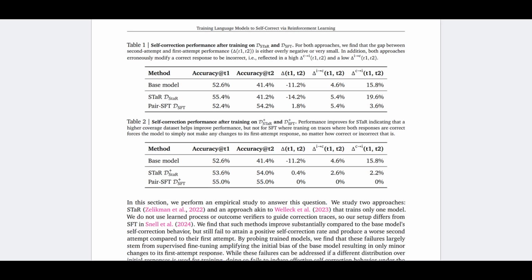So as you can see, the base model's performance on the first round is similar to the paired SFT method. We also see that the model trained on the STaR dataset has an improvement in first round accuracy. But this is not what we want. Somehow we increased the accuracy on the first round.